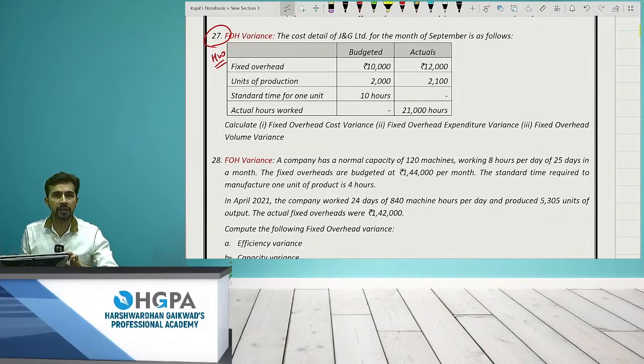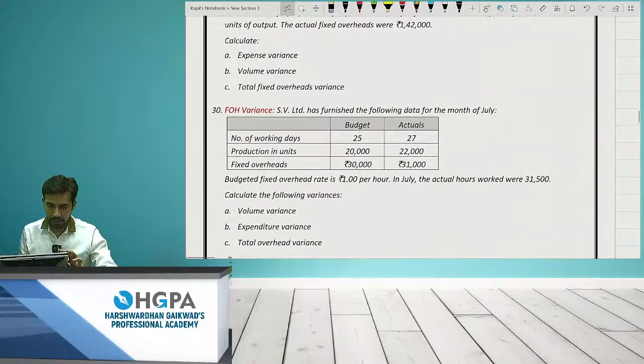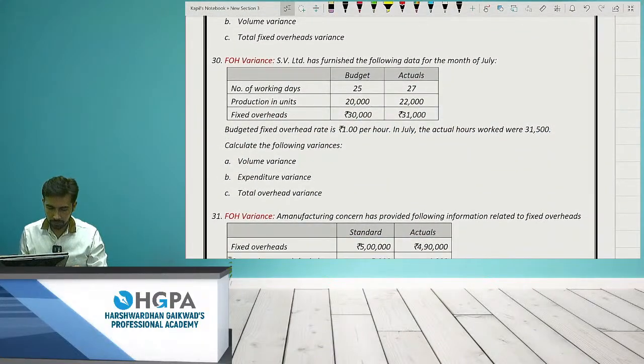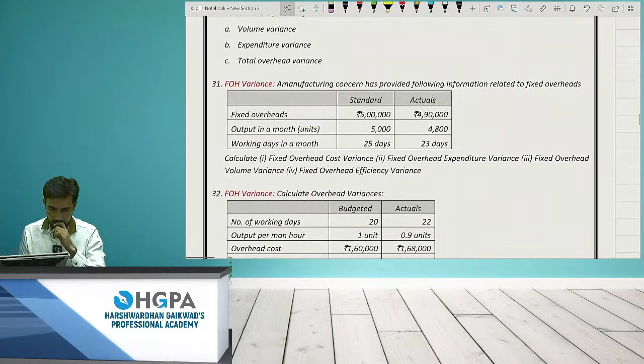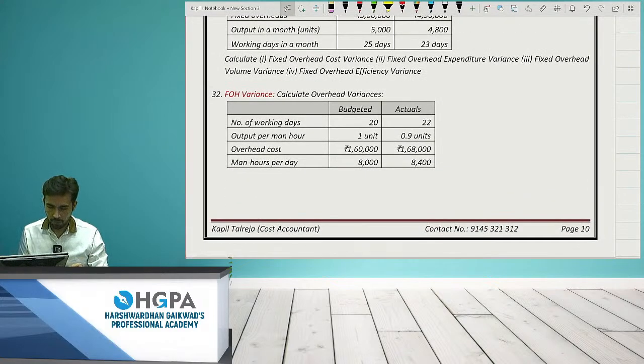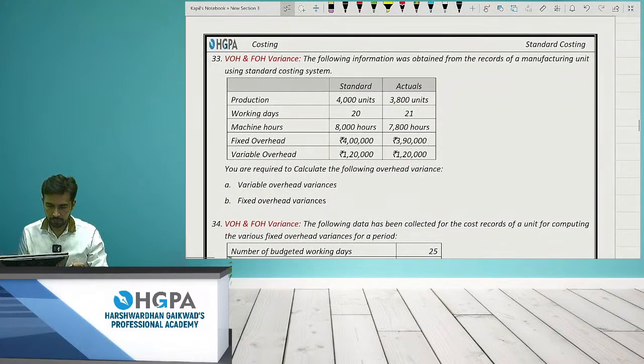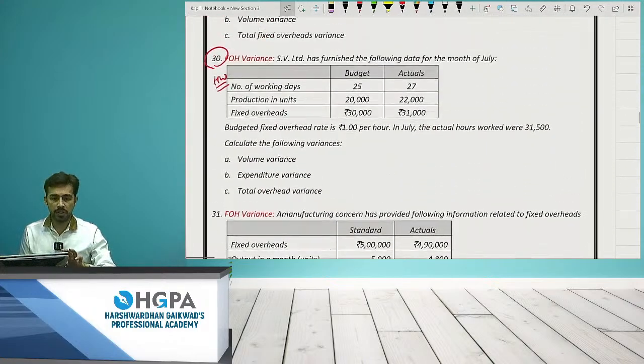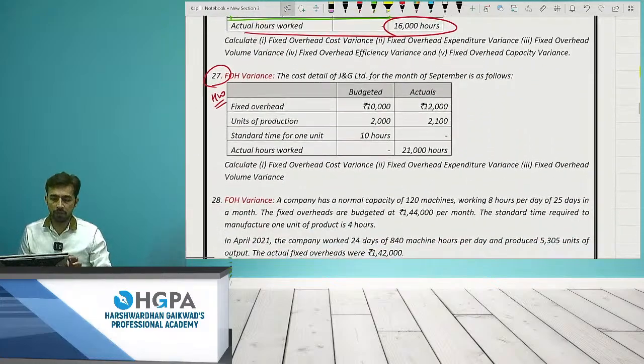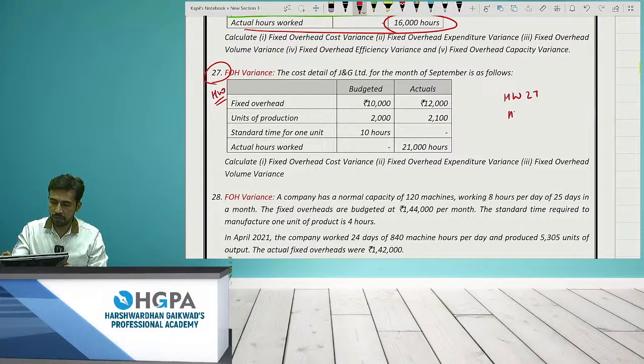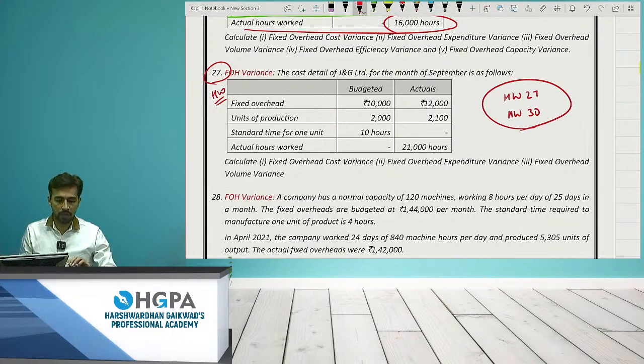Okay, so question number 27 will be homework for you. It is a similar question to the one we did right now. 27 will be homework for you, and 30 will be homework for you. So these are the two questions you have to do as homework. So today the homework will be question number 27 and question number 30. Yes, please make sure you are solving.